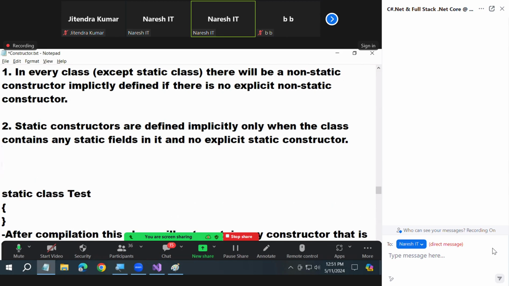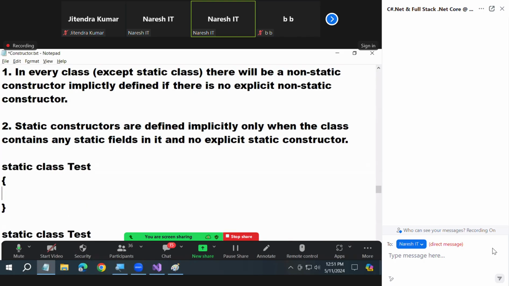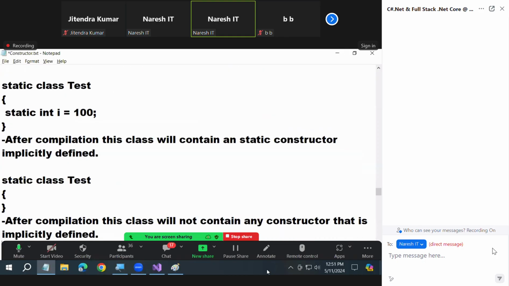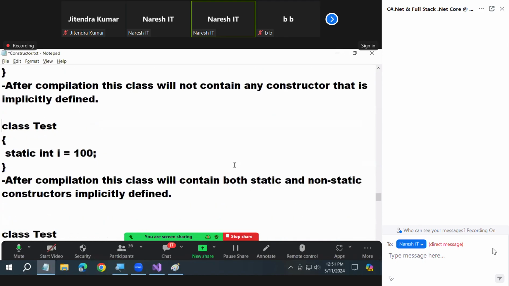Last case here, last scenario. Static class test. Static int i is equals to 100. Now tell me correctly. What we have? Static. Now we have static. After compilation, this class will contain a static constructor implicitly defined. Understand the 5 scenarios carefully.